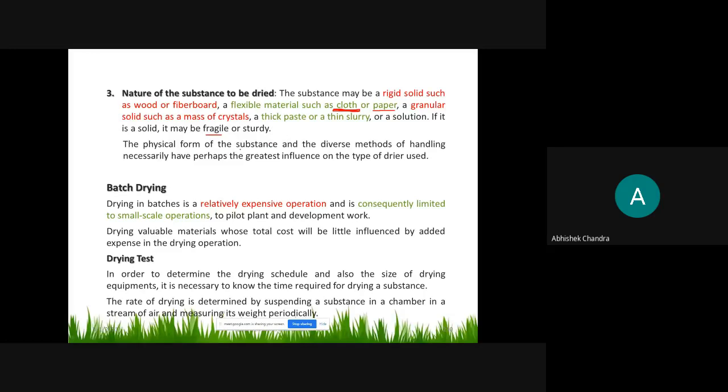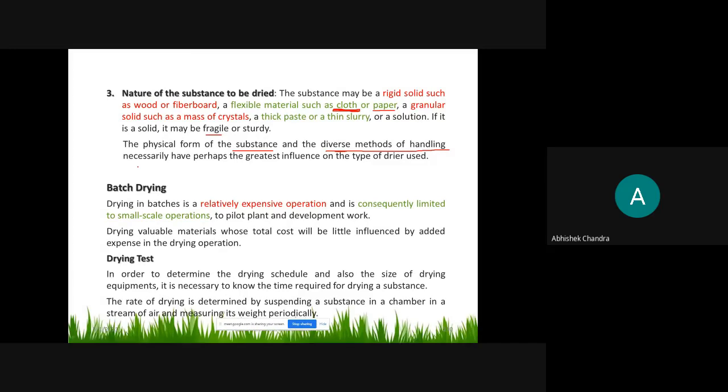The physical form of substance and the diverse method of handling necessarily have perhaps the greatest influence on the type of dryer used. That is, the physical form of substance and the diverse method of handling. Same thing. Sometimes we use a tray dryer, simply a tray, placed in a chamber where the hot air is flowing. So their operation will be different.